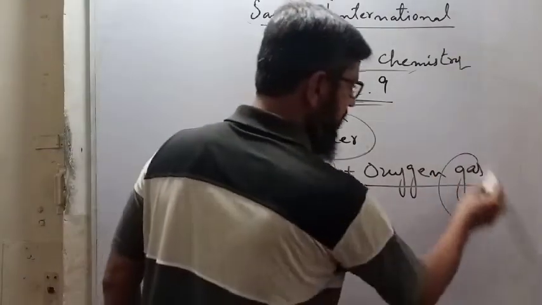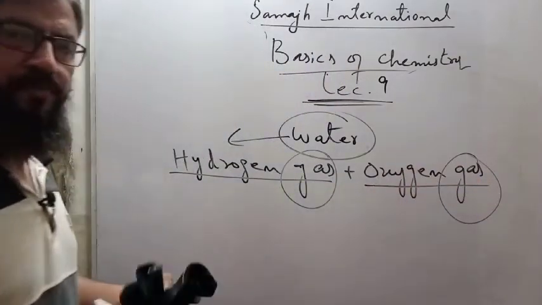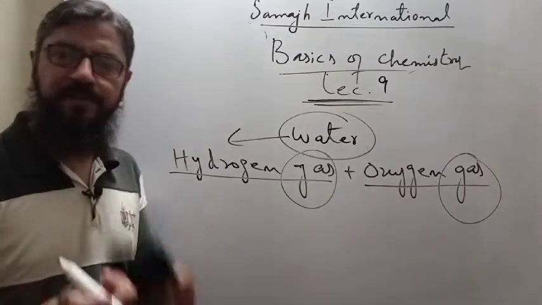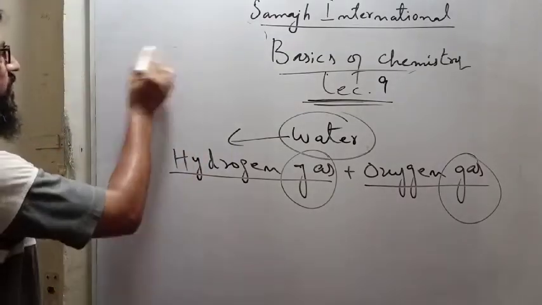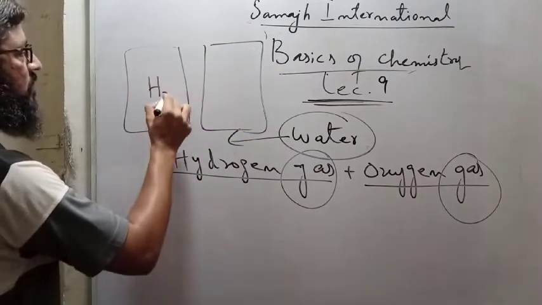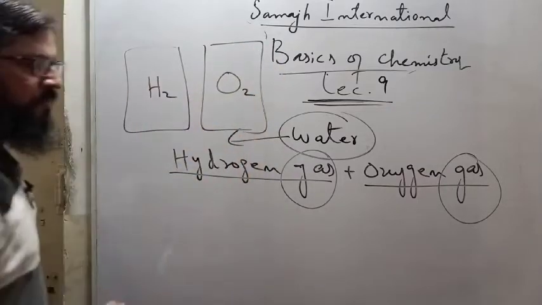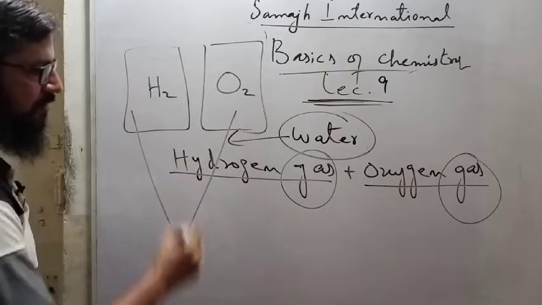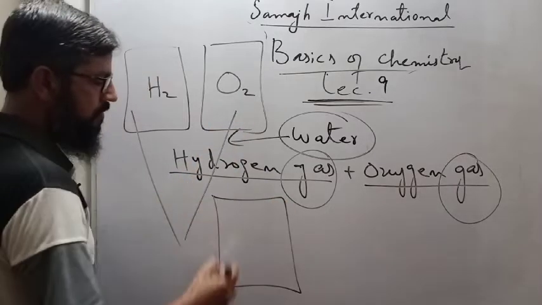That's why you have to keep them in tightly packed containers like this, hydrogen gas and oxygen gas. Then you carefully combine both these gases in a separate container.